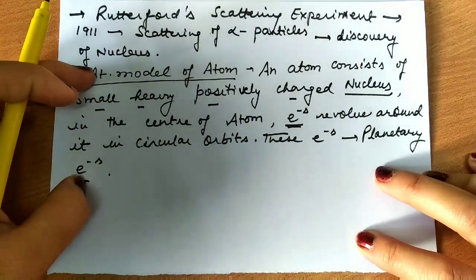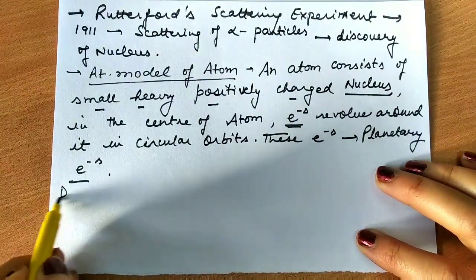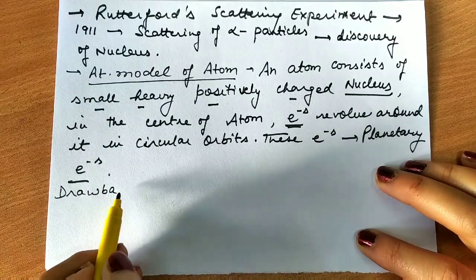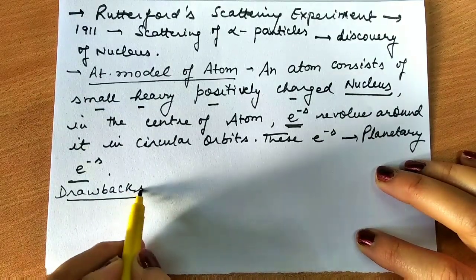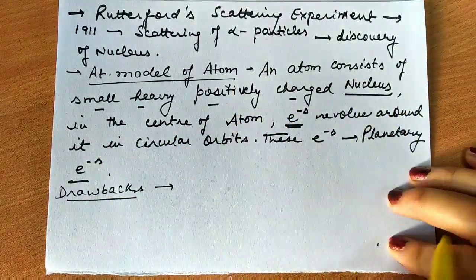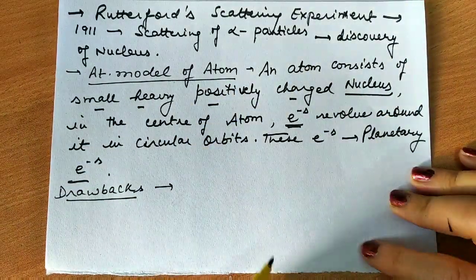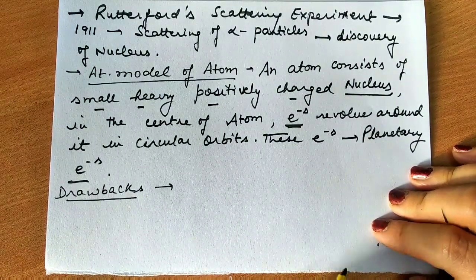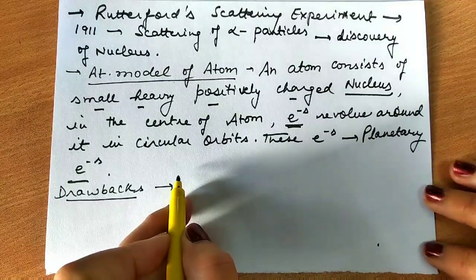But whatever model he has given, there is a drawback to Rutherford's model. The drawback is that once the electron is revolving around the nucleus, it will lose energy continuously. Once it loses energy, its orbit becomes smaller and smaller.